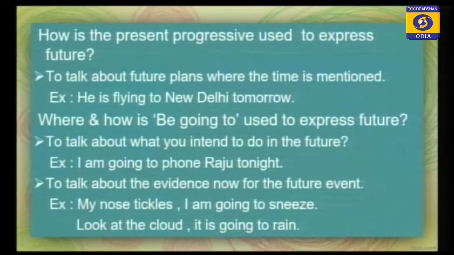Where and how is be going to used to express future? To talk about what you intend to do in the future. One example is given there. I am going to phone Raju tonight. I am going to take admission in the +2 science class. That means you intend to do it in the future.